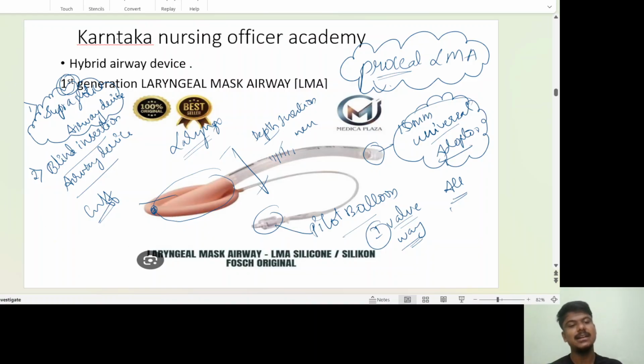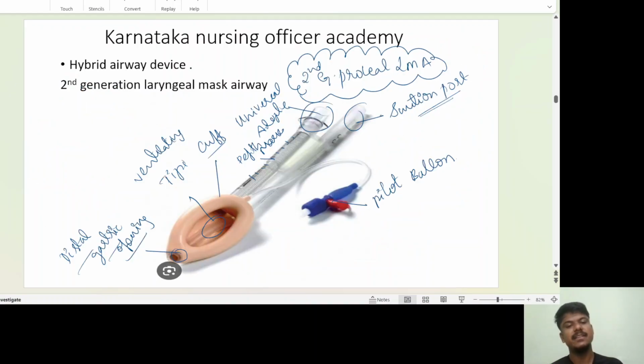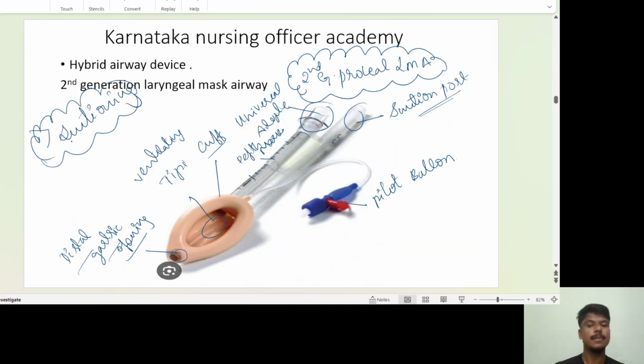So with that advancement, they invented one more LMA. That is our second generation LMA, with the distal gastric opening, the gastric port, connected to a suctioning port here. This is the main advantage. Suctioning is the best thing done in second generation LMAs. They made suctioning available. All of you clear about the second generation LMA?